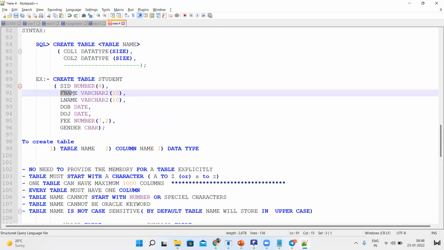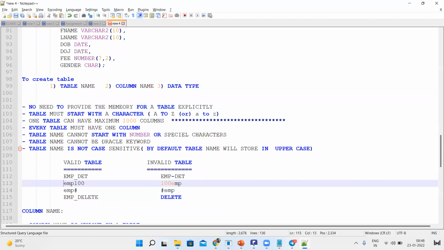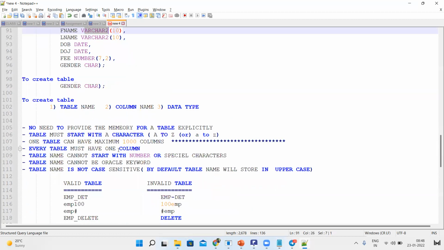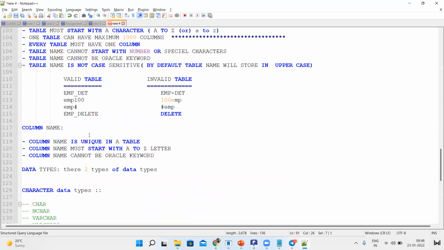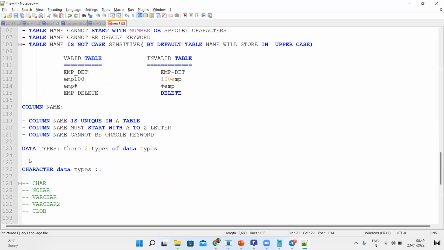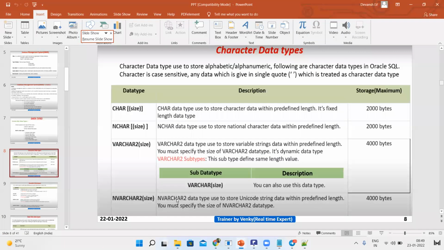If it is alphanumeric data, meaning alphabets and numbers together, we can use character or varchar2. If it is only number data, like 101, 102, we can use the number data type. So let us discuss one by one.